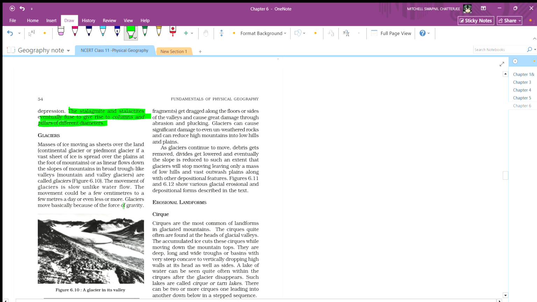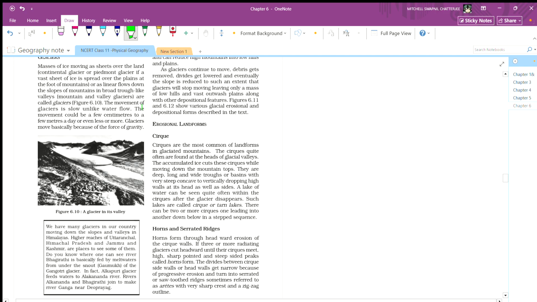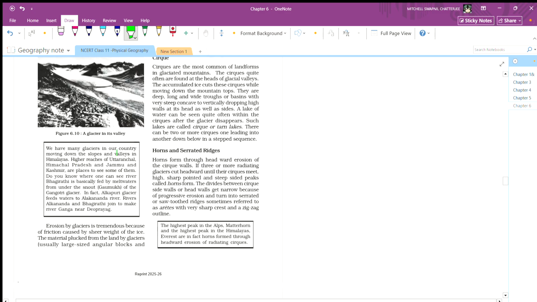Glaciers move basically because of the force of gravity. The movement could be a few centimeters to a few meters a day, more or less. We have many glaciers in our country moving down the slope in valleys. The higher reaches of Uttaranchal, Himachal, and Jammu and Kashmir are the places to see them. Do you know where one can see the river Bhagirathi?